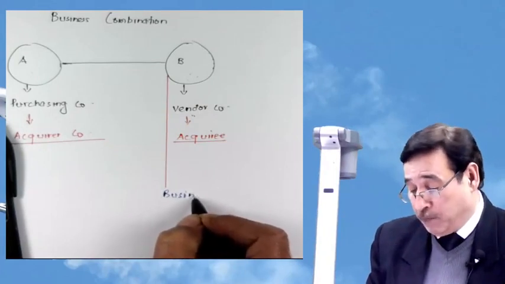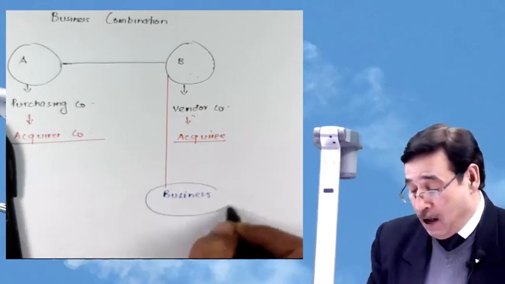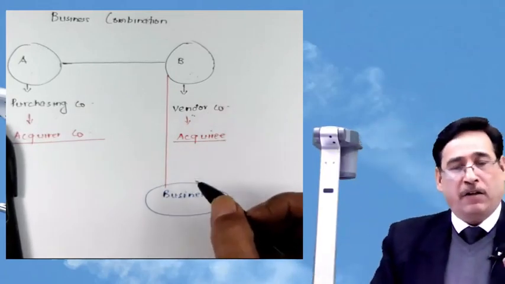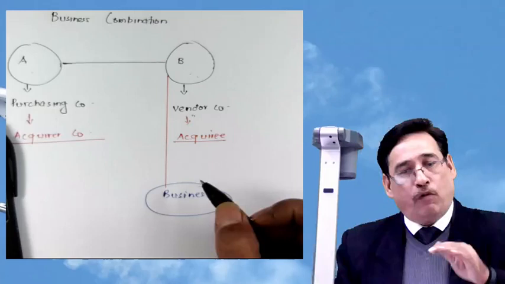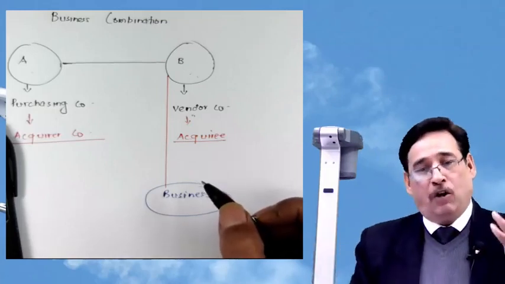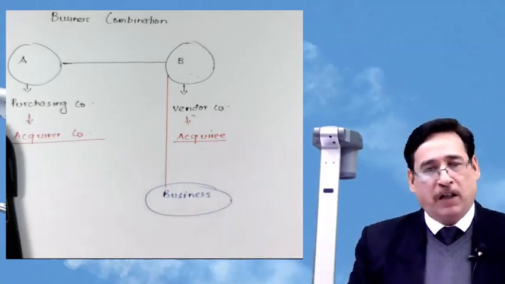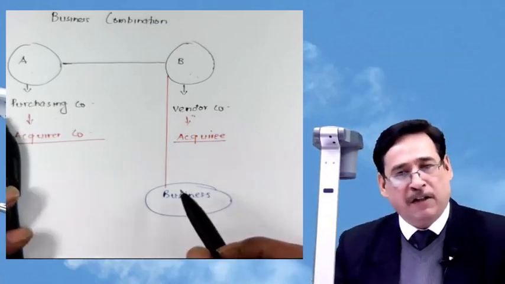Entity B must be a business. Unless and until the other entity, or the acquiring entity, meets the criteria of business which have been set out by Ind AS 103, we simply cannot apply Ind AS 103.